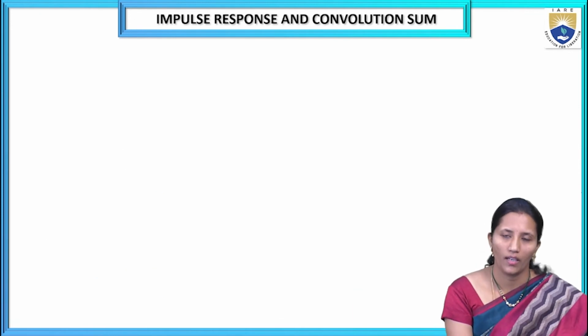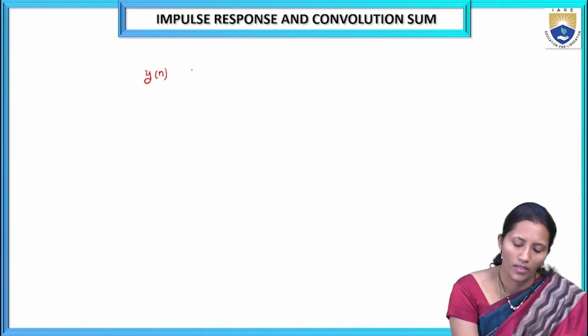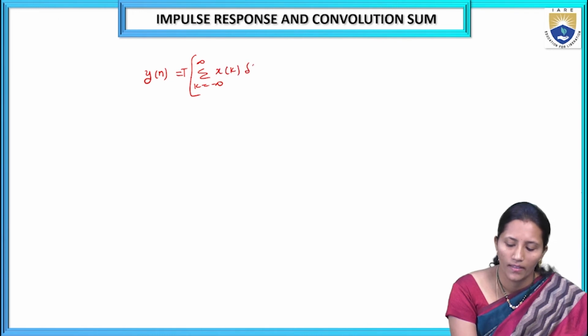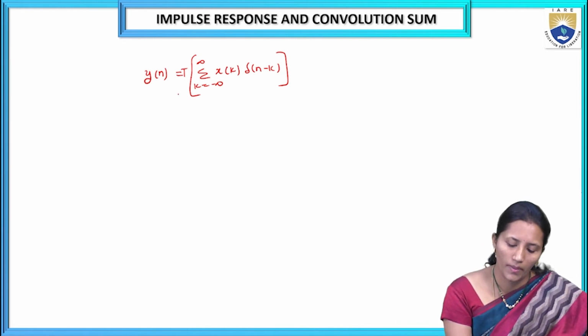So once again I will repeat this, how we will write this via the convolution sum derivation. Y of n is equal to sigma k equals minus infinity to infinity transform of your input signal. The input signal can be represented as an arbitrary sequence weighted as scaled impulse responses.